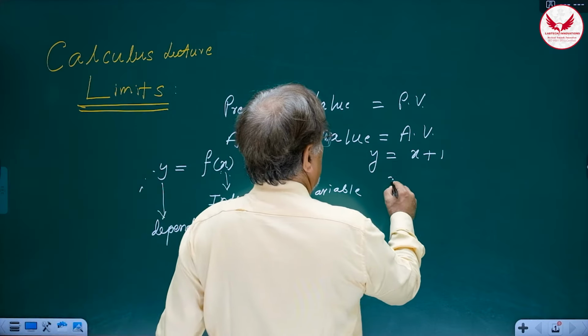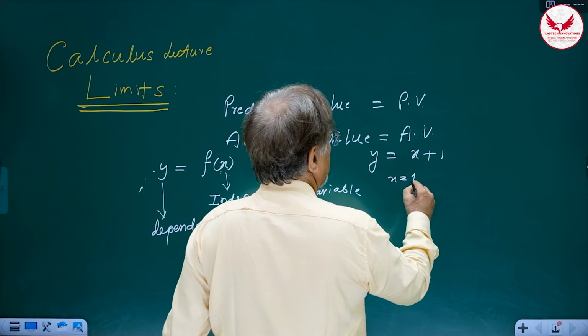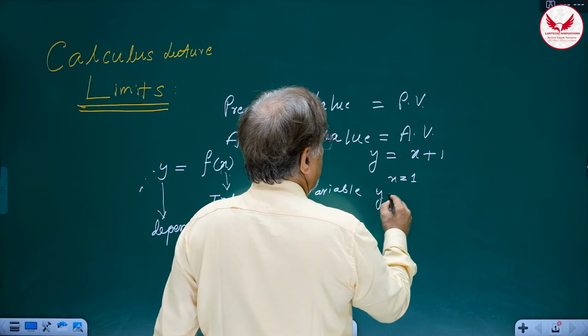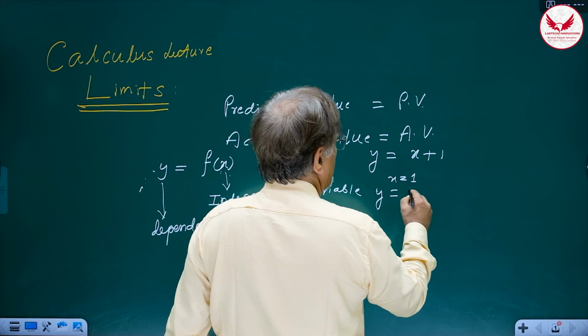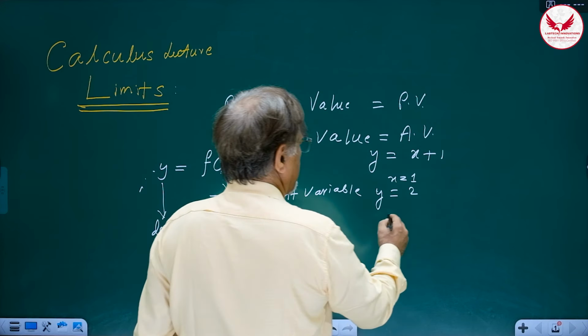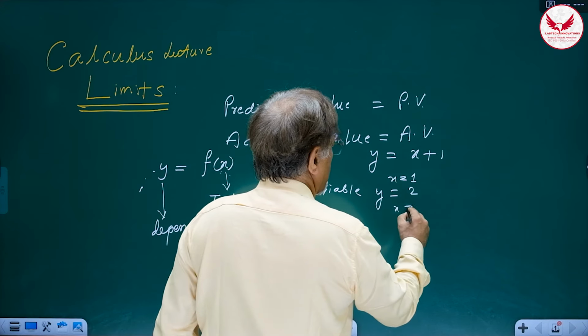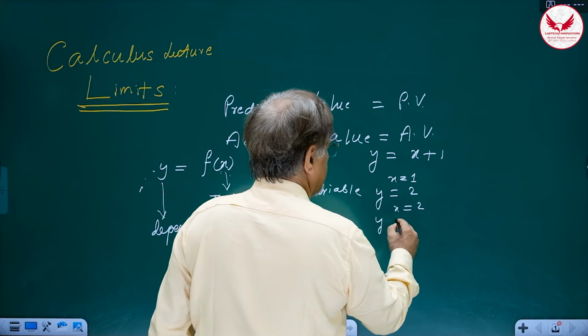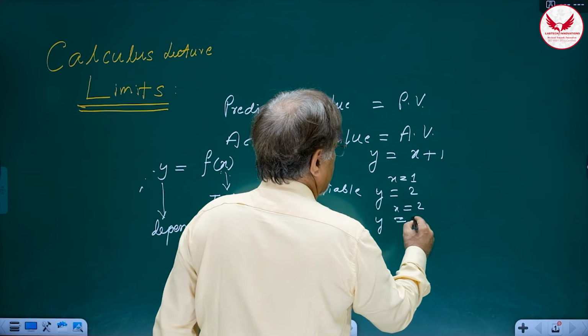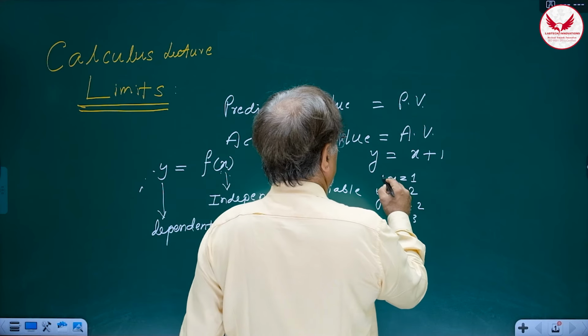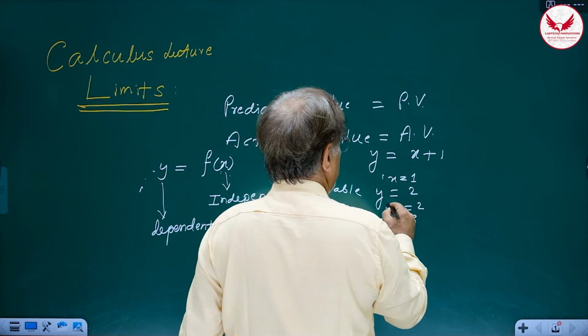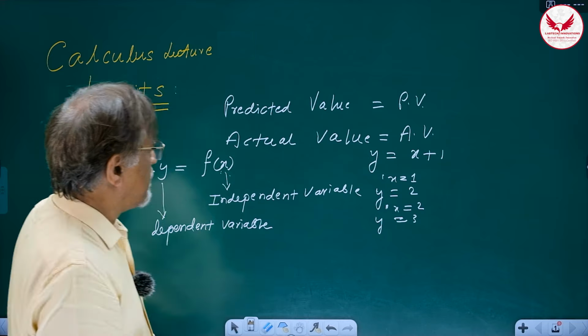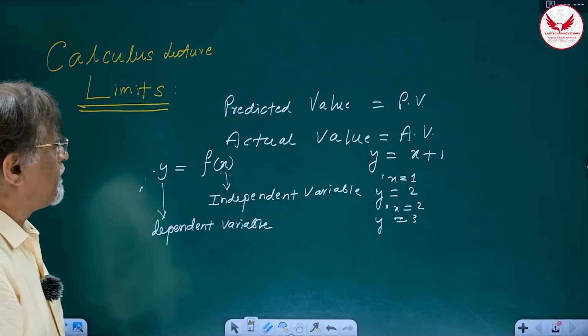So if x is 1, what is the value of y? 2, correct. 1 plus 1. If x is equal to 2, what is the value of y? The value of y is 3, correct. So when x is 1, y is 2. When x is 2, y is 3.